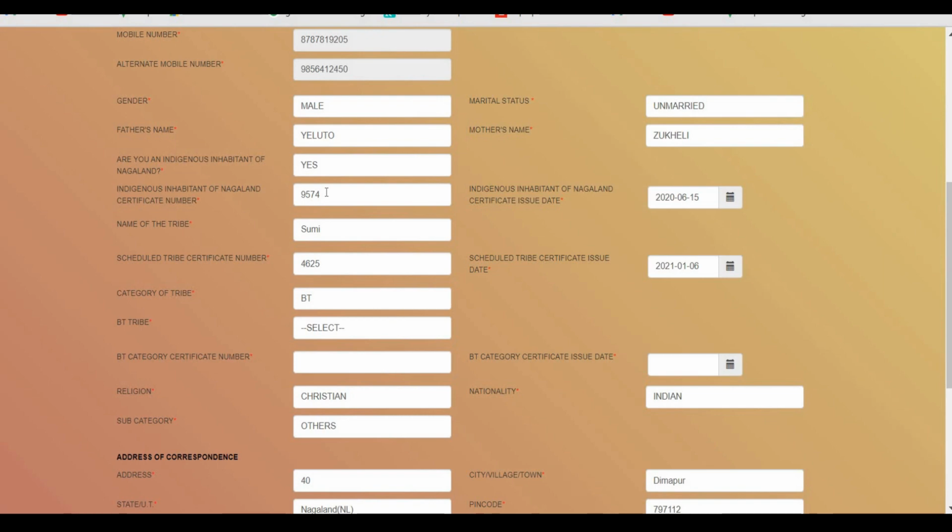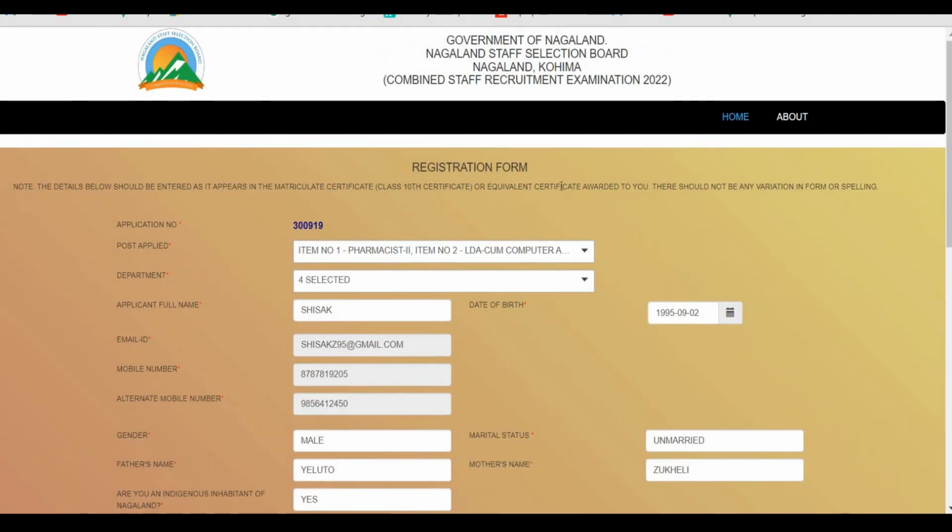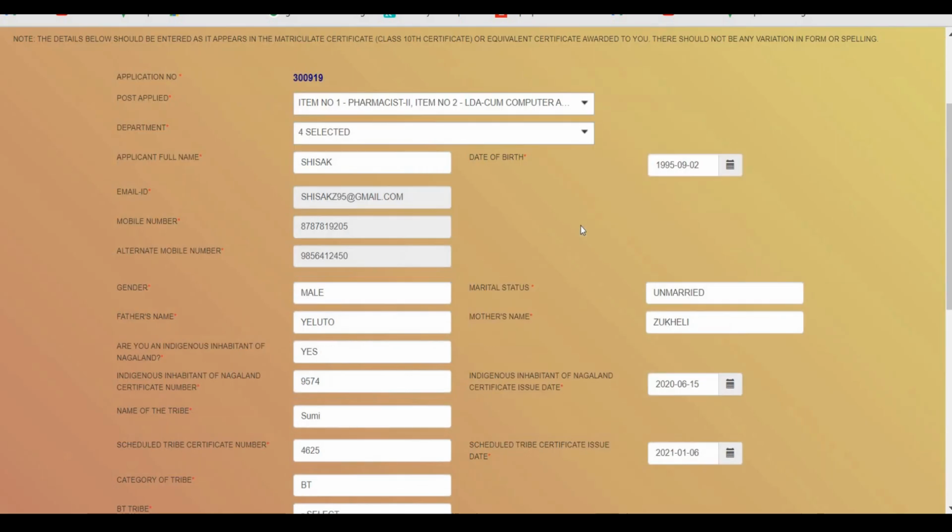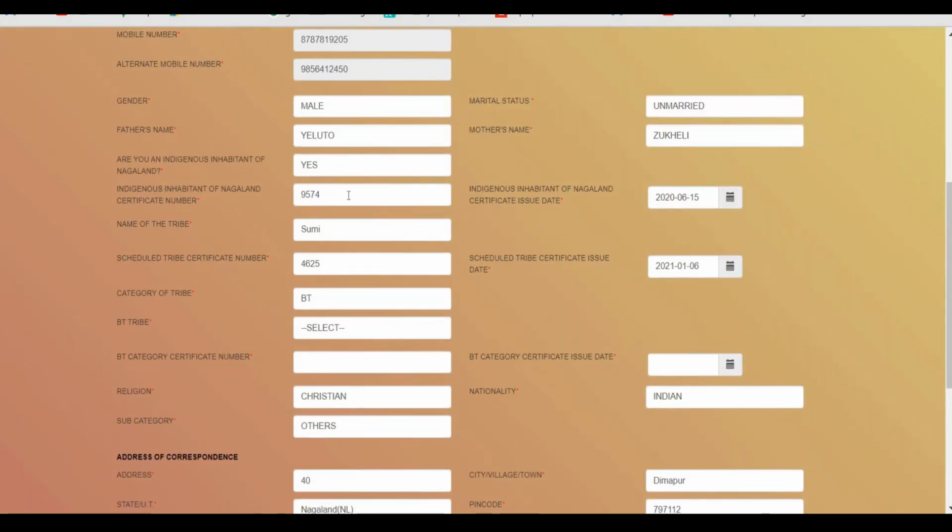It's fine even if you enter the registration number, because they have clearly mentioned that there should not be any variation in form or spelling. So whatever information you have uploaded should match with your certificate. So it's fine even if you entered your registration number.